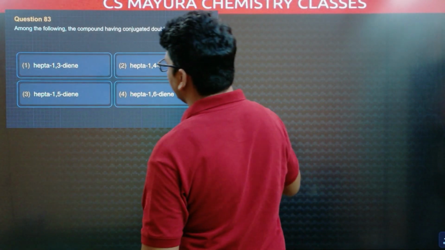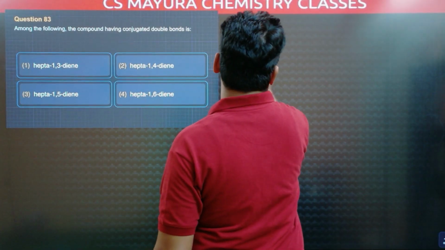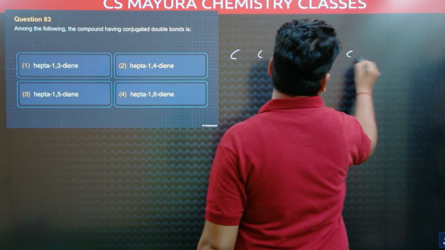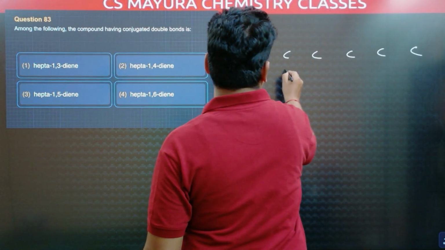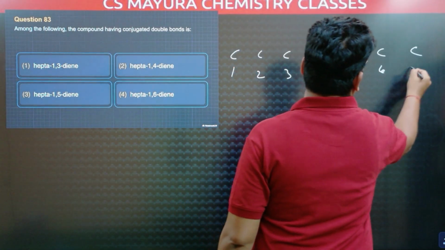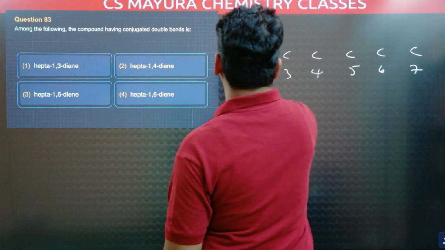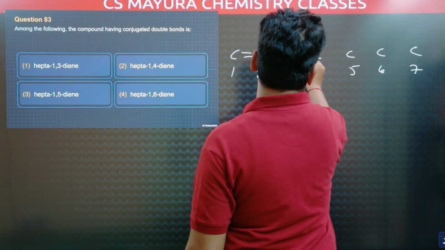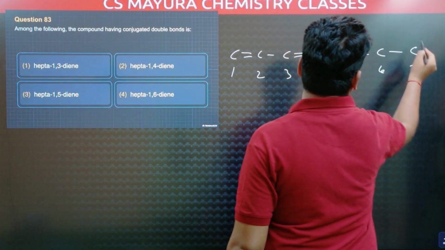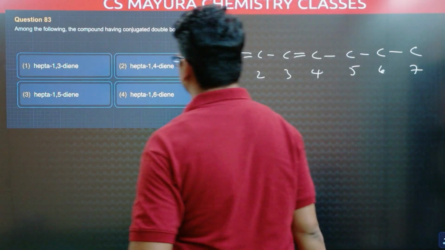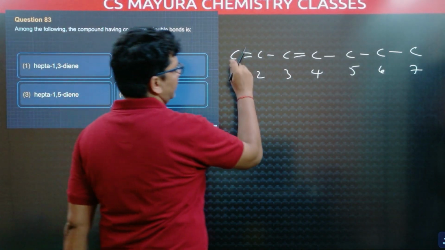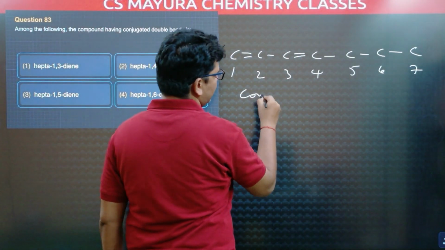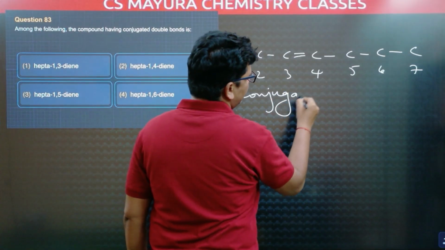Among the following compound having conjugated double bonds. First one I will verify. Hepta means 7 carbons. 1, 2, 3, 4, 5, 6, 7. First carbon double bond and third carbon double bond. Remaining all are single bonds and it is balanced with hydrogens. That valence is satisfied with hydrogens. Now this is conjugated. Double, single, double. This is called conjugation. In others, no conjugation.